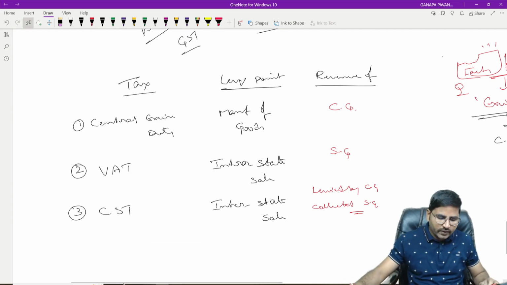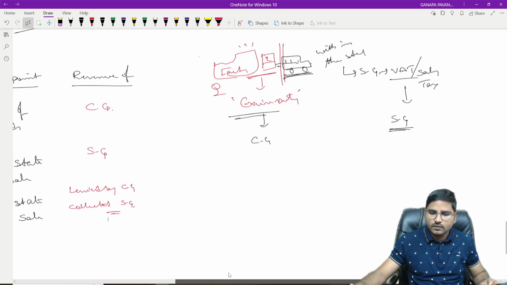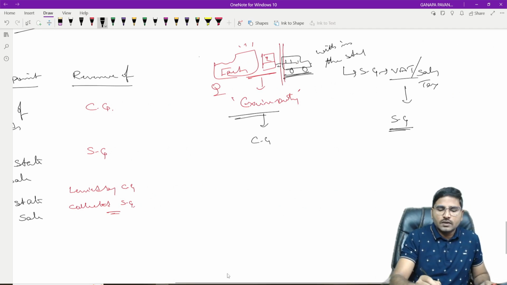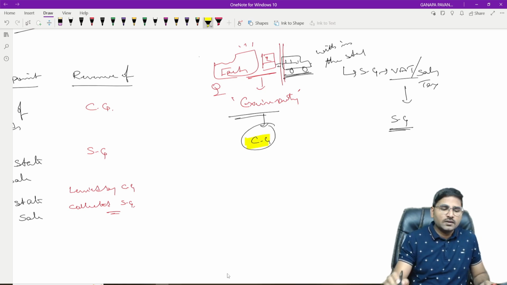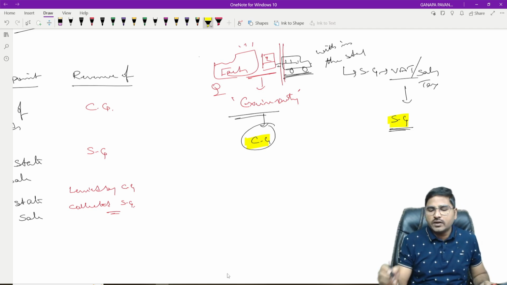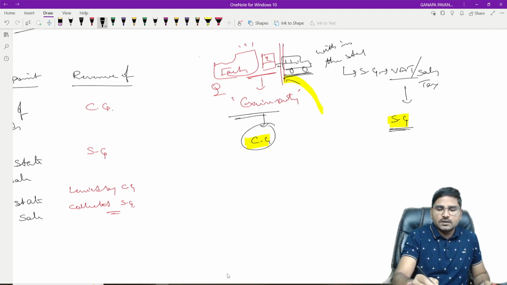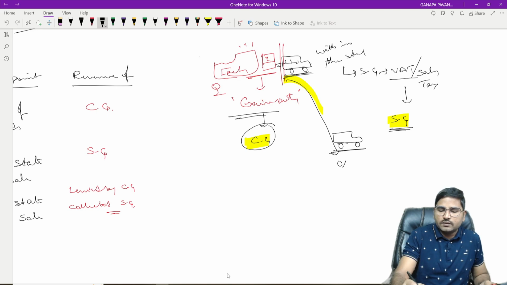See here, the same way, where a person manufactured a good, at the time of the manufacture itself he is liable for payment of the central excise. And when he is selling the same goods within the state, he was liable for payment of the VAT to the state government. Suppose he intends to sell these goods to a person in any other state, that is, he intends to remove these goods to the other state.